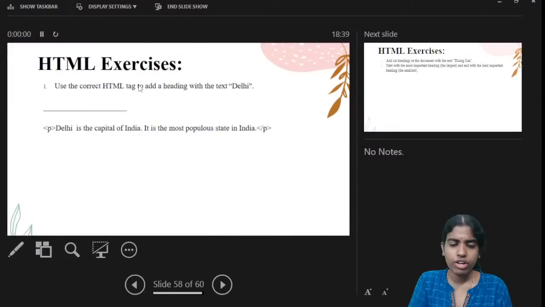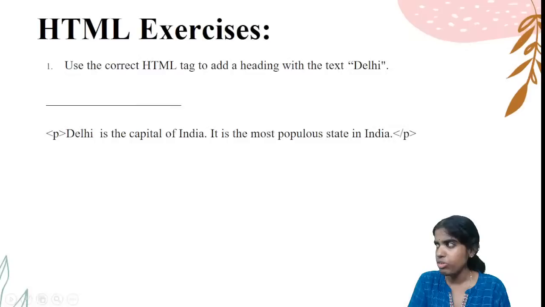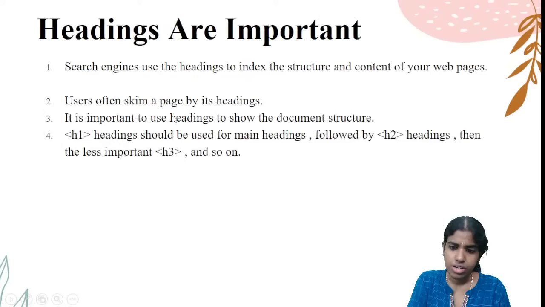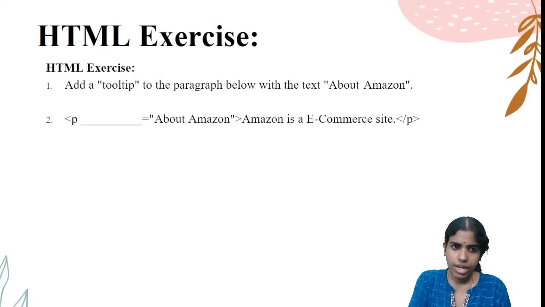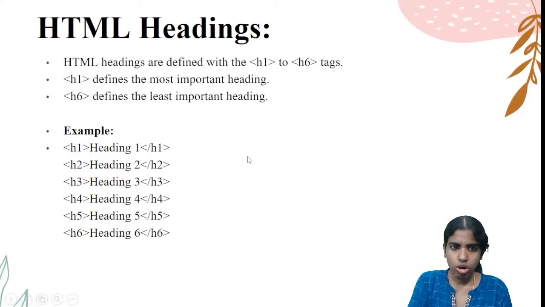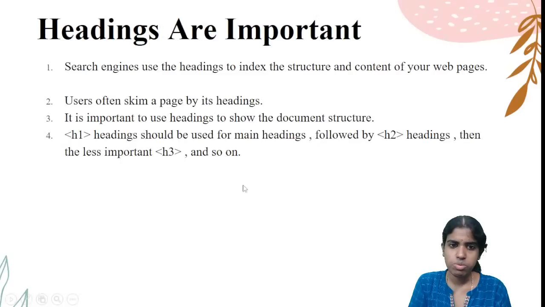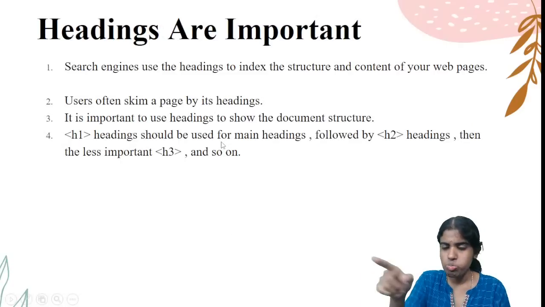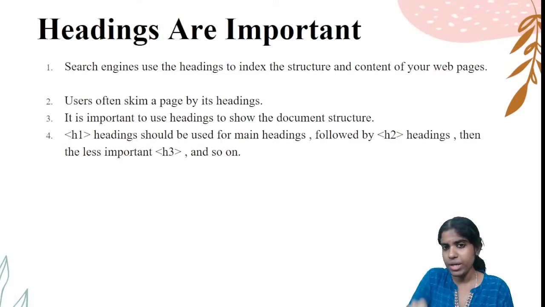In whichever way I want to design my front end page, I can go for different types of tags. I can go for bigger headings, H1, H2. You can see I can go for different types of headings. From H1 to H6, I can go for different types of headings. It is indicated by the corresponding tags. H1 indicates some bigger heading, H2 indicates a less bigger heading, and H3 indicates a still smaller heading.